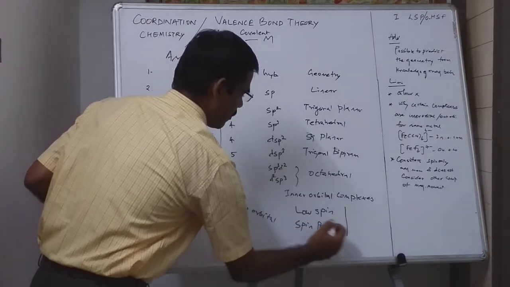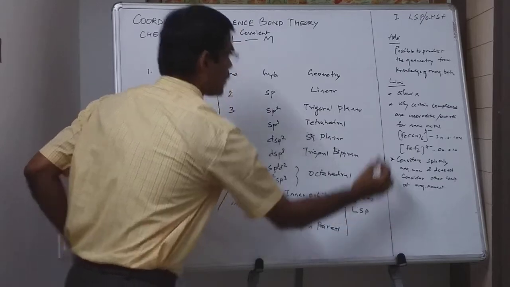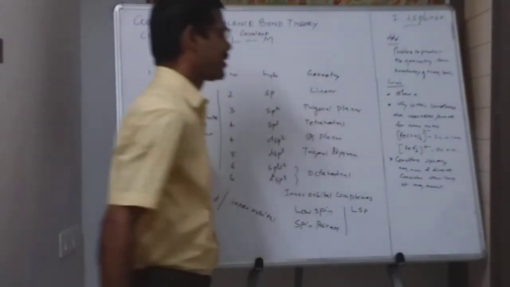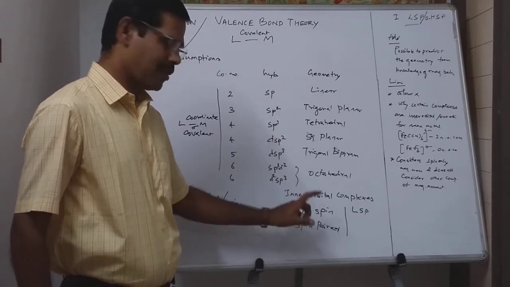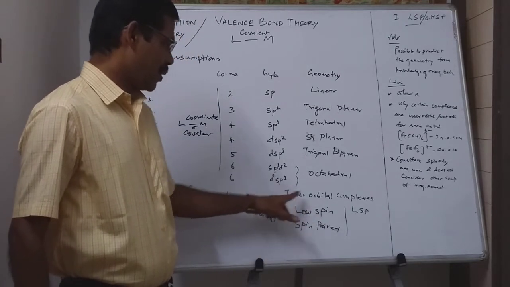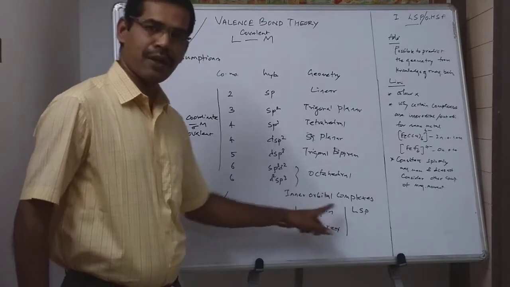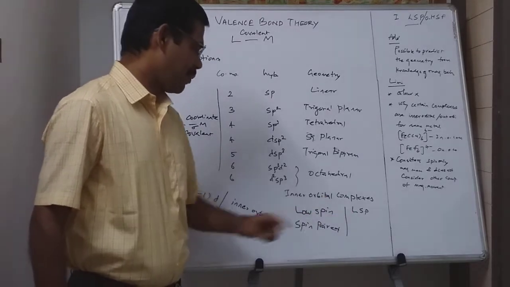You can easily remember the word LSP, that is what I used to remember. LSP stands for low spin pair. In some way you can remember. So the inner orbital complexes can also be called low spin complexes or spin paired complexes.